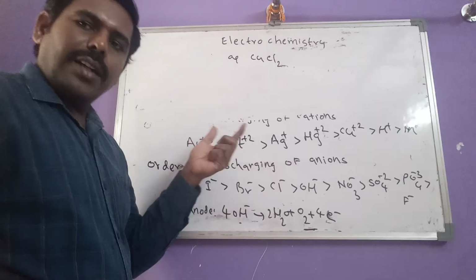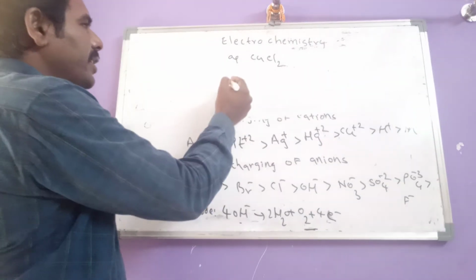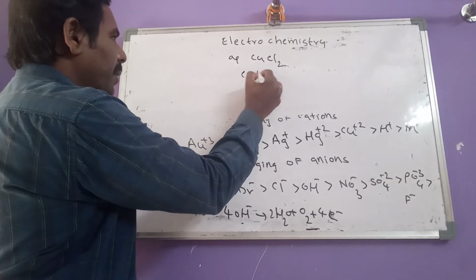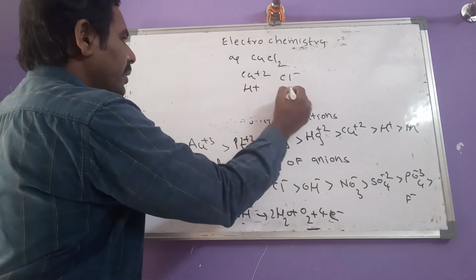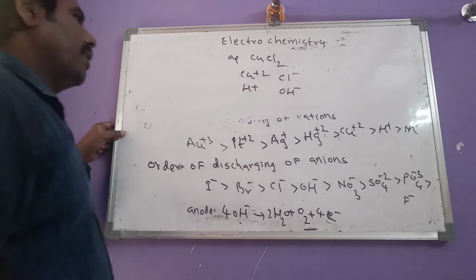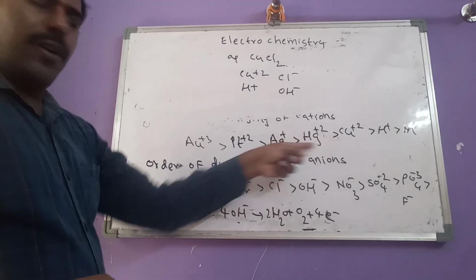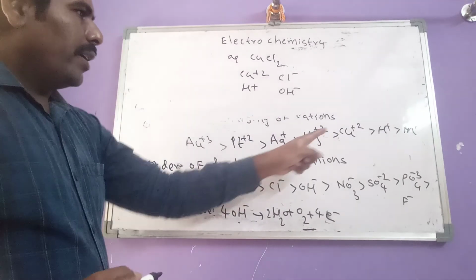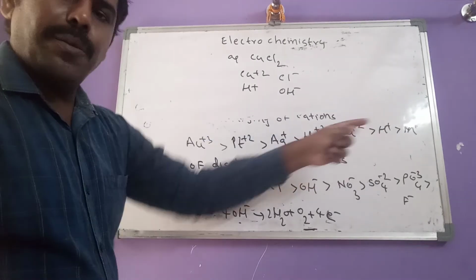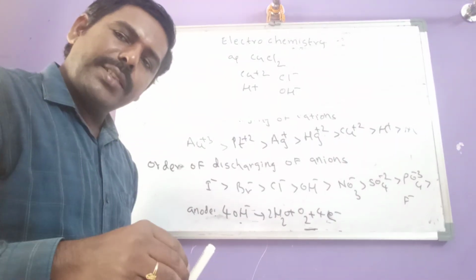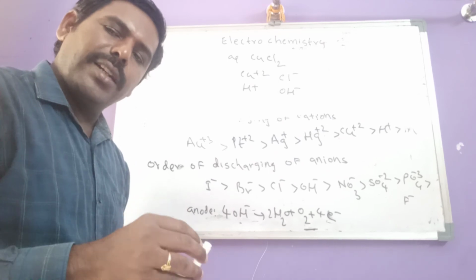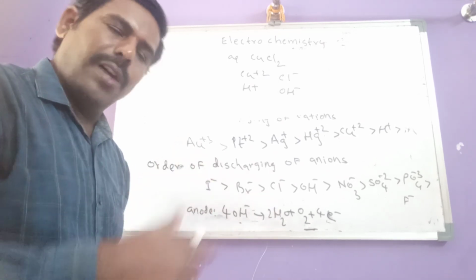Aqueous copper chloride contains which ions? Copper 2 plus, H plus, Cl minus and OH minus ions. As per our description, if copper 2 plus and H plus ions are present, copper 2 plus first undergoes reduction and is deposited as copper.